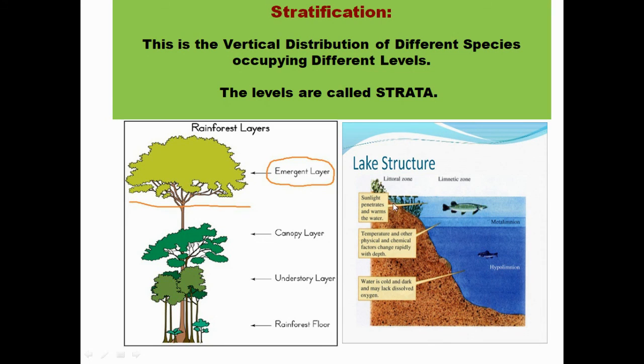Similarly, we have different types of zones in the lake or in the aquatic ecosystem. So this was all about the types of ecosystem, various components of ecosystem, and the distribution of various species in the ecosystem.